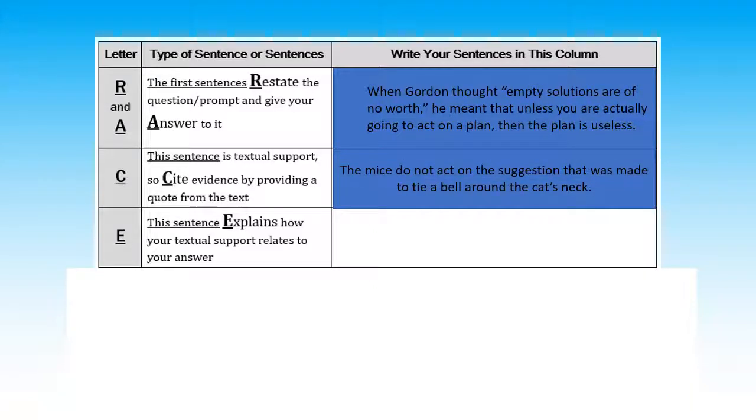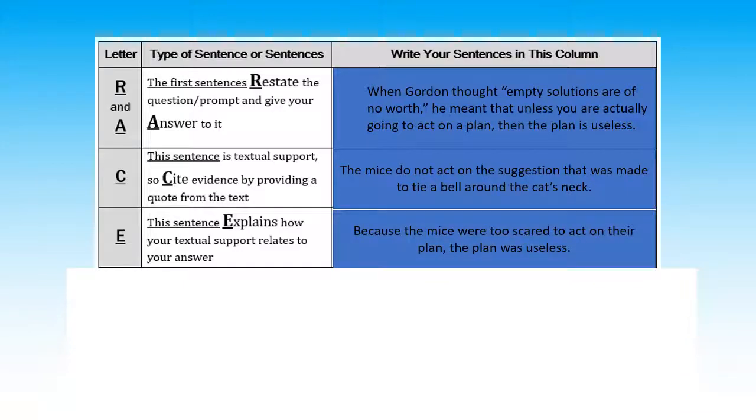Now it's time to cite some support. The mice do not act on the suggestion that was made to tie a bell around the cat's neck. That evidence is all well and good, but we need to explain how or why that evidence supports our answer. Because the mice were too scared to act on their plan, the plan was useless.